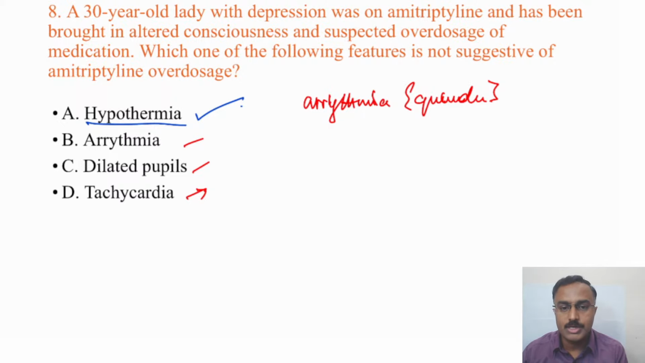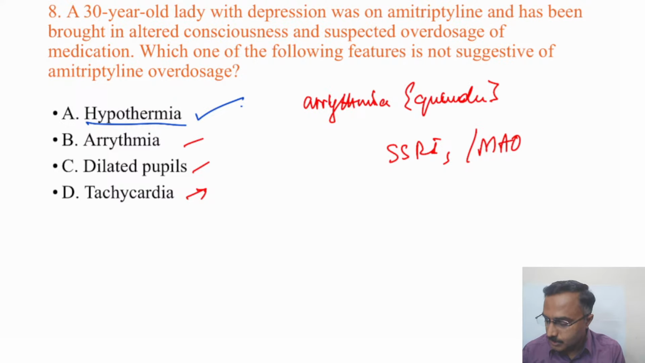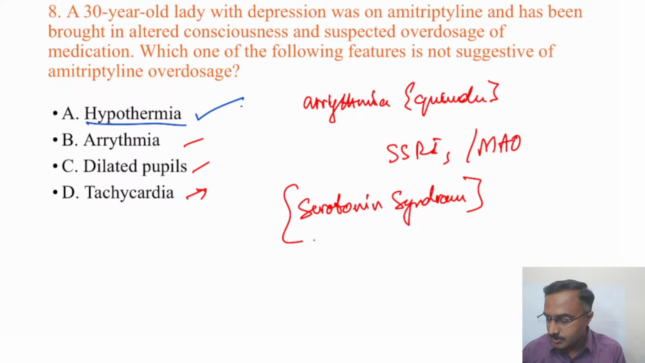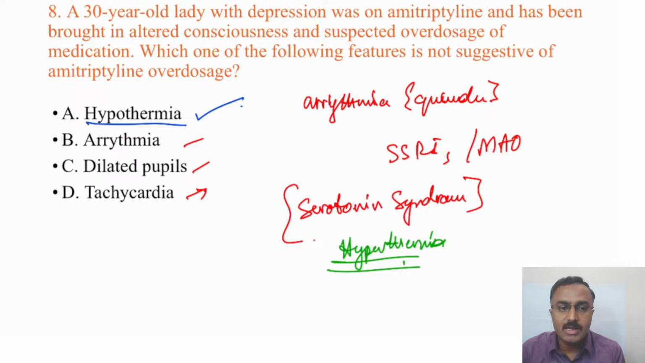So at times when tricyclic antidepressants are given as an overdosage or combined with SSRIs or MAO inhibitors, when two antidepressants are used concurrently, there is one syndrome which is observed, that is serotonin syndrome, which is characterized by hyperthermia. So it is at times hyperthermia rather than hypothermia that is seen with overdosage of amitriptyline, that is tricyclic antidepressants. Hence hypothermia is the right answer here.